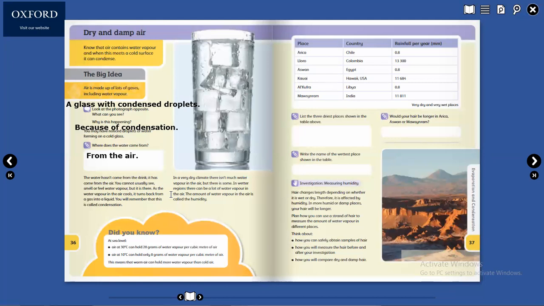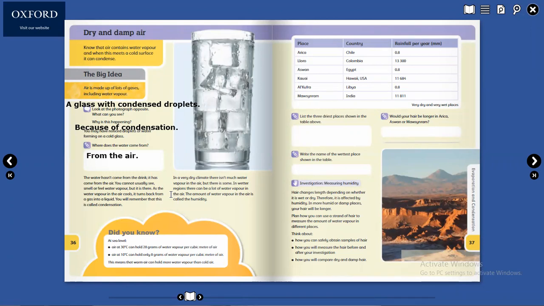In a very dry climate, there isn't much water vapor in the air, but there is some in water regions.